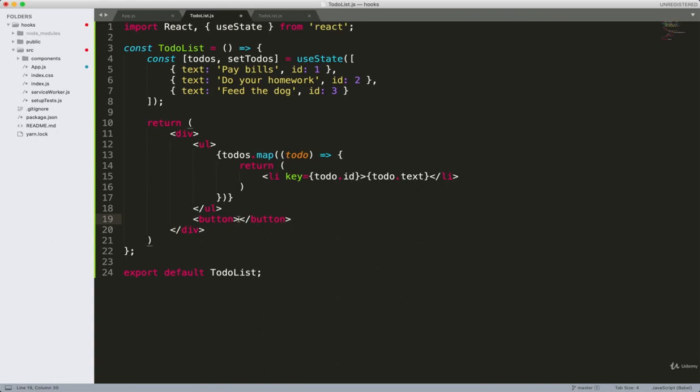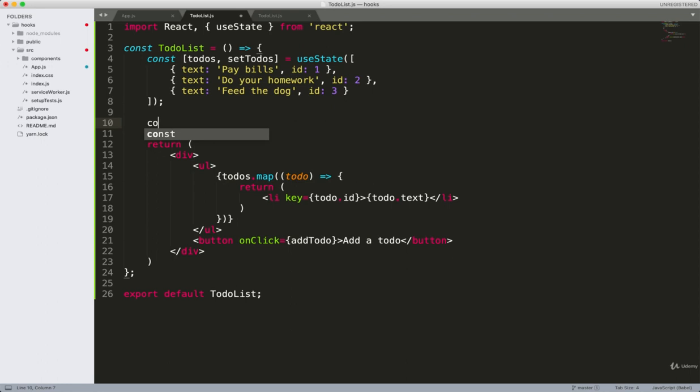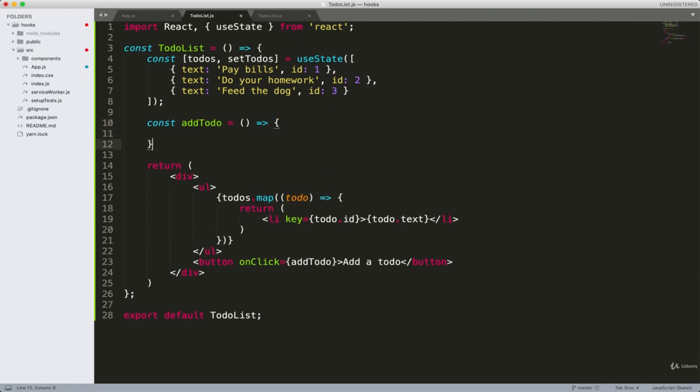Under the UL tag, I'm going to say button. And inside the button, I'll say add a to-do. And we'll need to attach an onClick event handler to do this, and that is going to reference a function called addTodo. So let's create this function over here. We'll say const addTodo and set that equal to an arrow function. And inside this function, what we want to do is change the state.